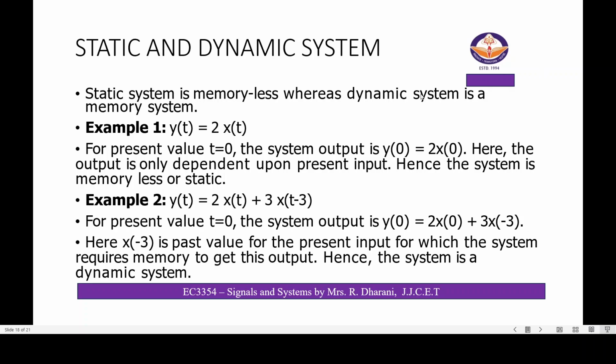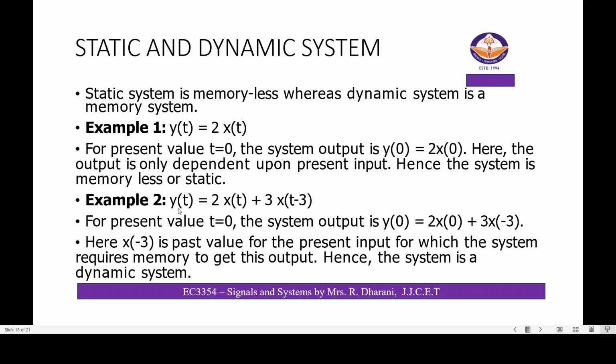Static and dynamic systems. A static system is a memoryless system, whereas a dynamic system is a system with memory. Example: y of t equals 2x of t. For the present value t equal to 0, the system output y of 0 equals 2x of 0. Here the output is only dependent on the present input. Hence the system is memoryless or static.